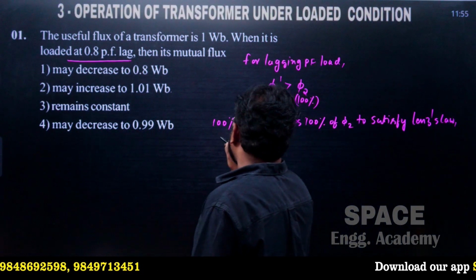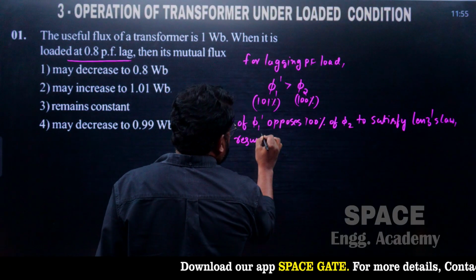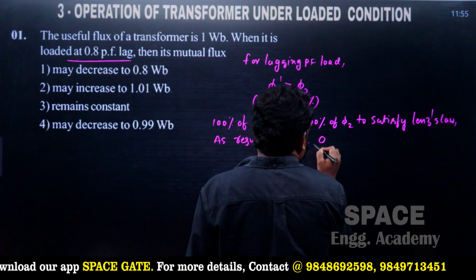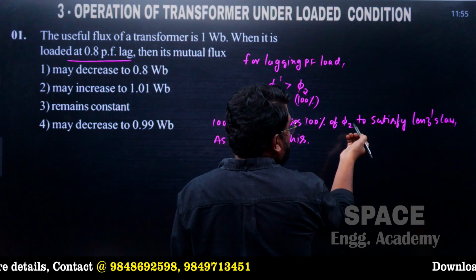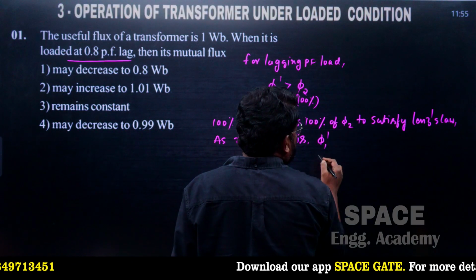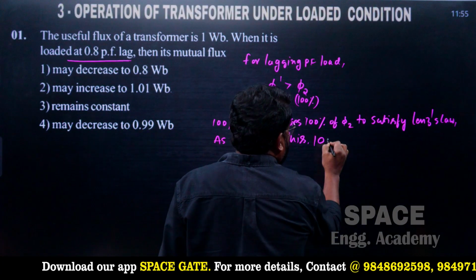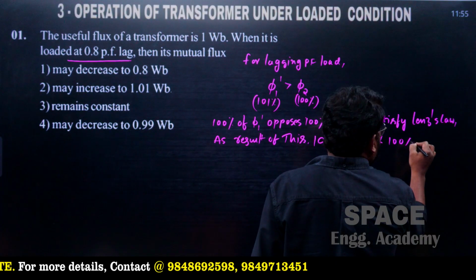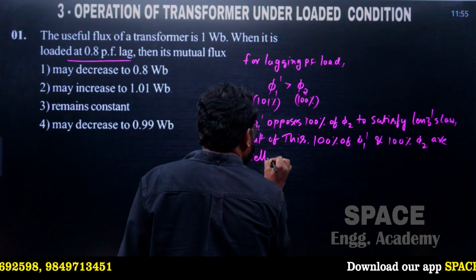As a result of this, 100% of π1 dash and 100% of π2 are cancelled each other.